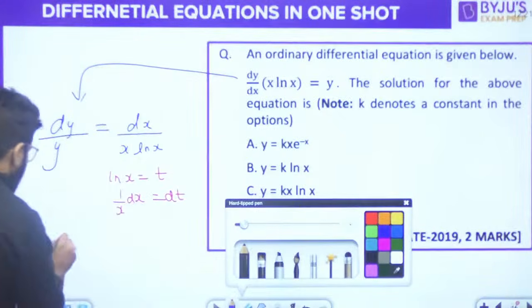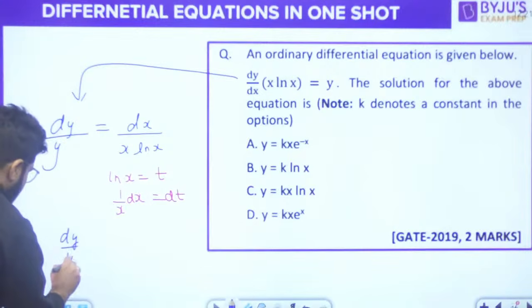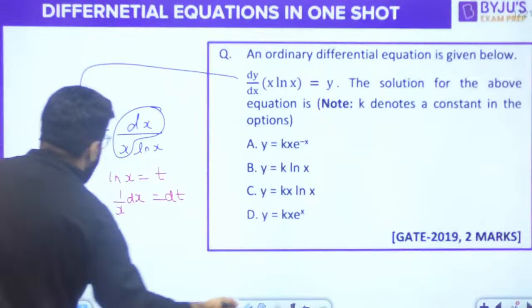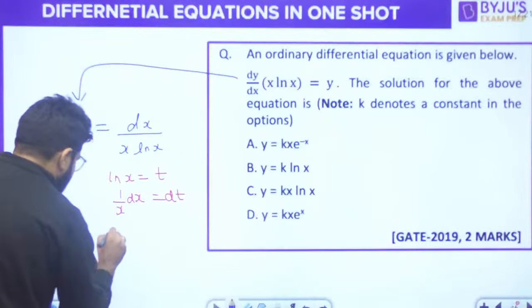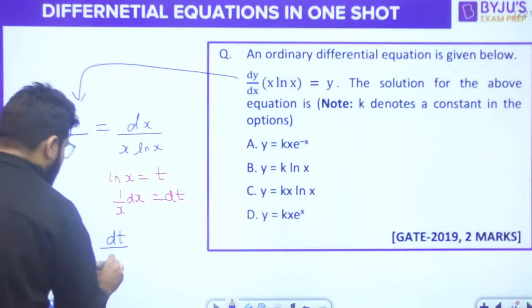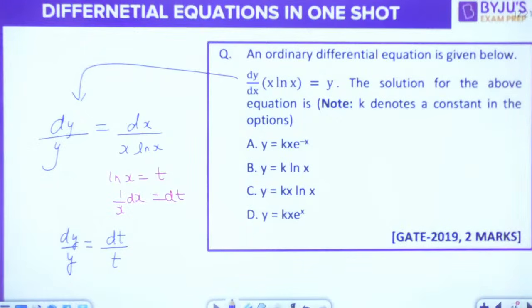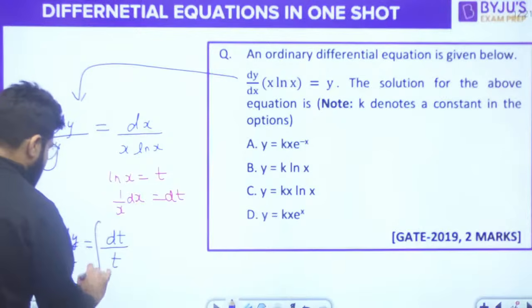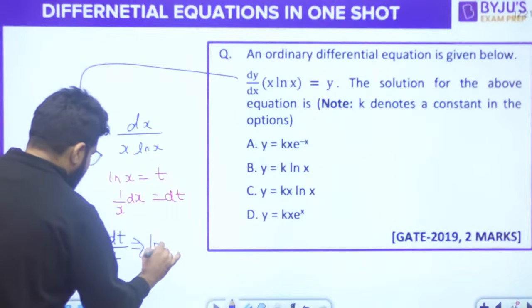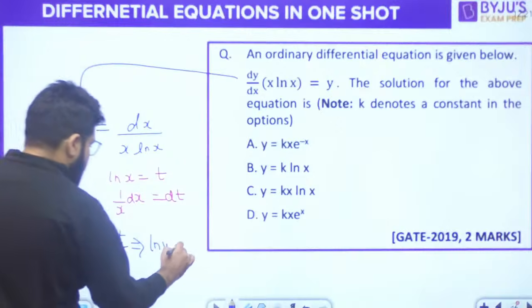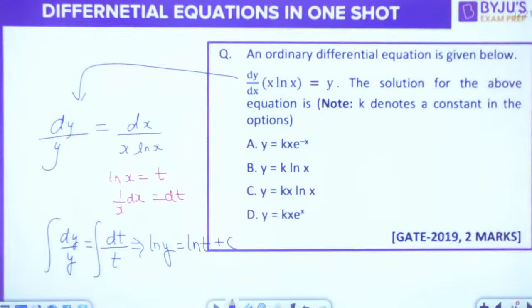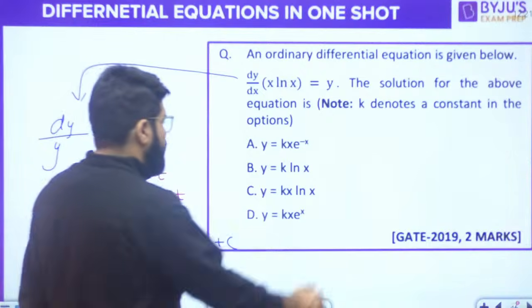Okay, so now you can write down, now this becomes simple. dy upon y is equal to, what is 1 upon x dx? That will be dt. So this can be simply replaced by dt divided by log x, and that is equal to t. So dy upon y is equal to dt upon t, right? Now integrate on both the sides. Integral of 1 upon y is log y. Integral of 1 upon t is log t. So log y is equal to log t plus c, right? What do we have?